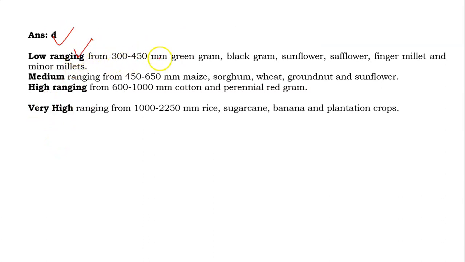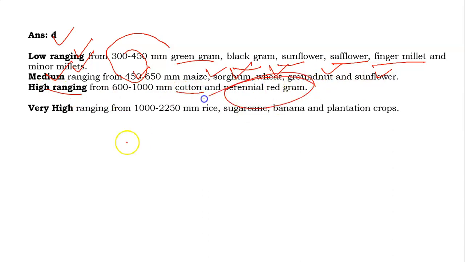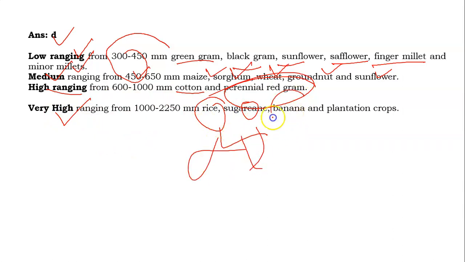Lower range requirement means 300 to 450 mm, and the crops are green gram, black gram, sunflower, safflower, finger millet and minor millet. Medium range is 450 to 650, like maize, sorghum, wheat, groundnut and sunflower, and the high range is the cotton and the perennial red gram. And for the very high, this is rice and sugarcane because it is a highly water-requiring crop, banana and the plantation crop. So answer is D.